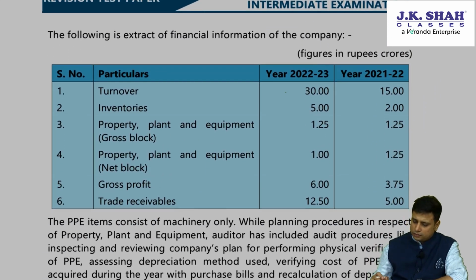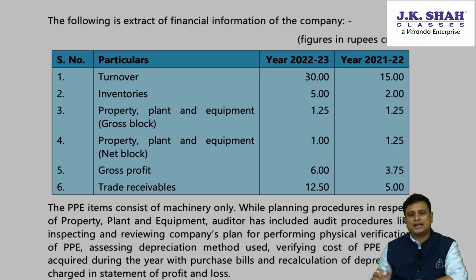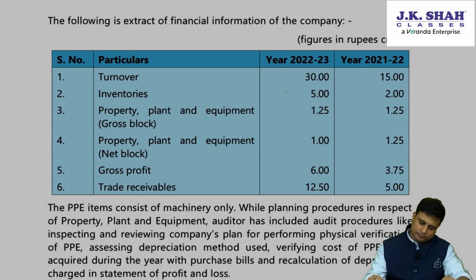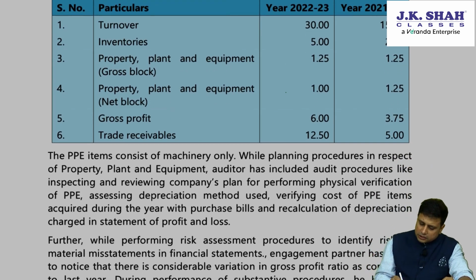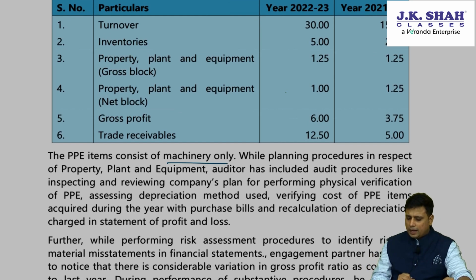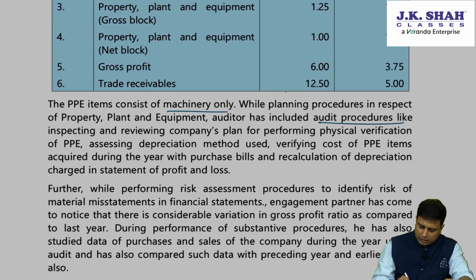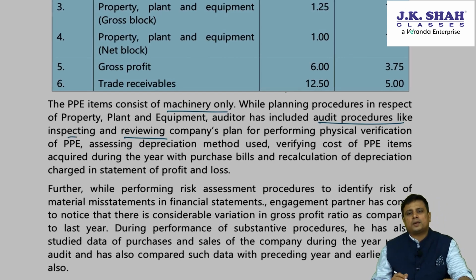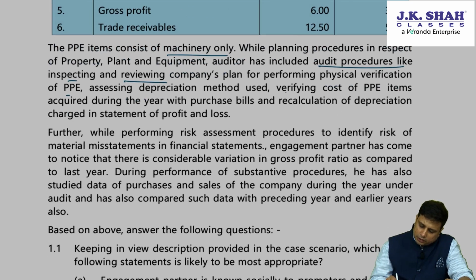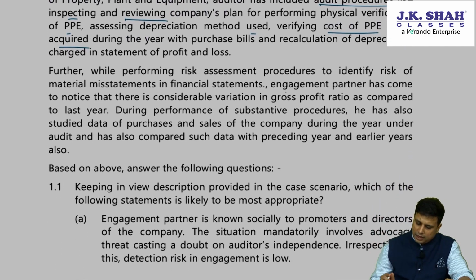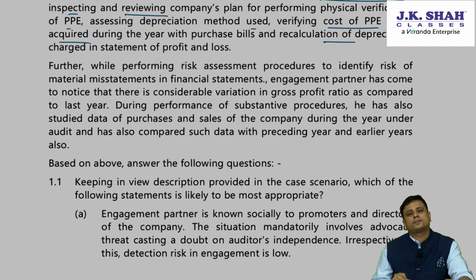Following is the extract of the company's financial statements. They have given turnover, inventories, property plant and equipment, which is the gross block, the net block, gross profit and the trade receivable. PPE consists of machinery only. While planning the procedures in respect of property, plant and equipment, the auditor has included audit procedures like inspecting and reviewing the company's plan for performing physical verification of PPE, assessing the depreciation method used, verifying the cost of PPE items acquired during the year with the bills, and recalculation of the depreciation.